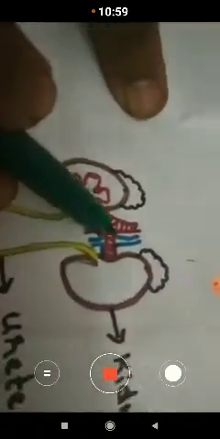Similarly, in the excretory system, two blood vessels are connected to each kidney. The renal artery carries the pure blood, and the renal vein carries the impure blood. So the impure blood is brought to the two kidneys.